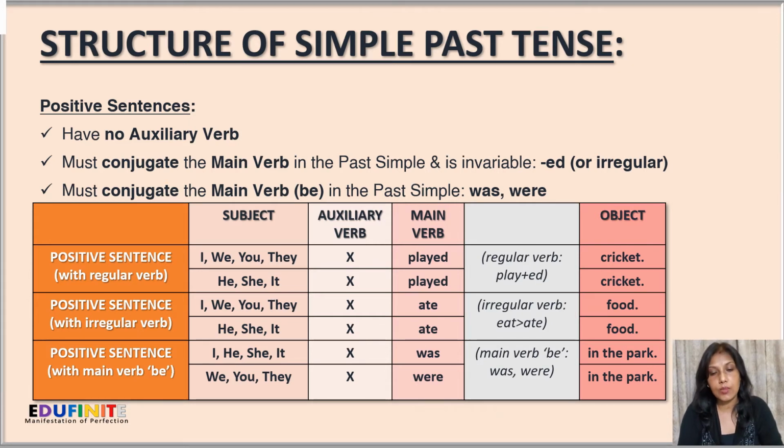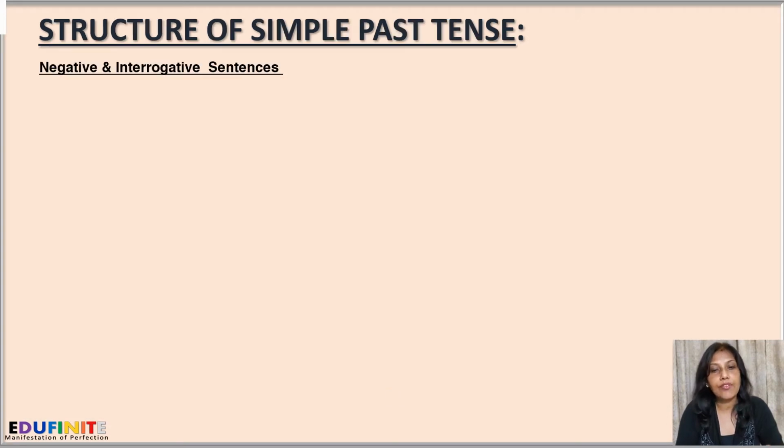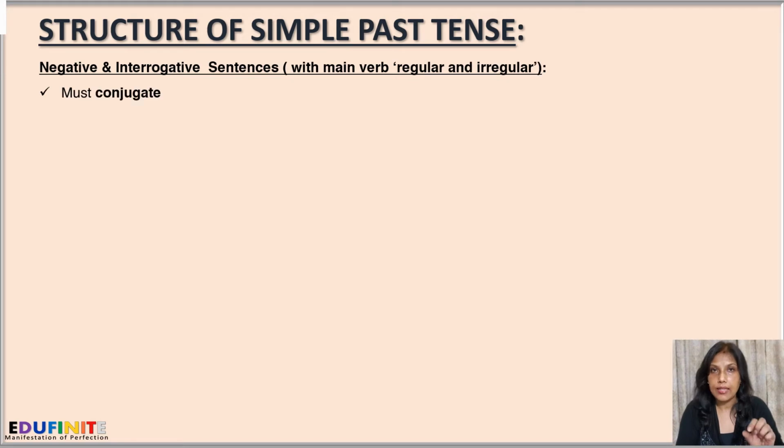So the sentences will be like I was in the park, or he was in the park, or she was in the park, and likewise. And for the plurals it will be we were in the park, or you were in the park, or they were in the park. Next, for negative and interrogative sentences with the main verb as regular and irregular.